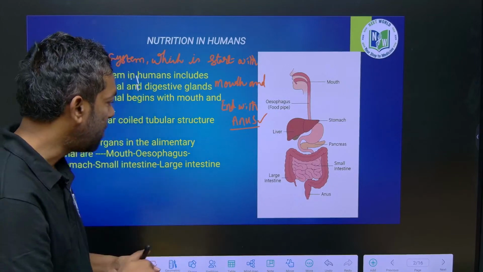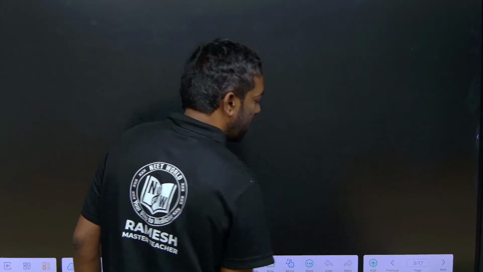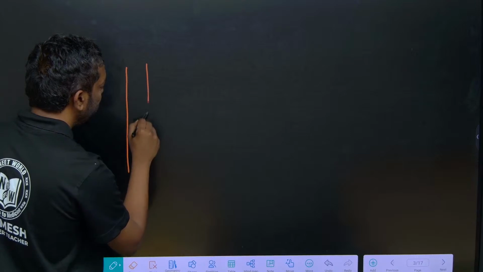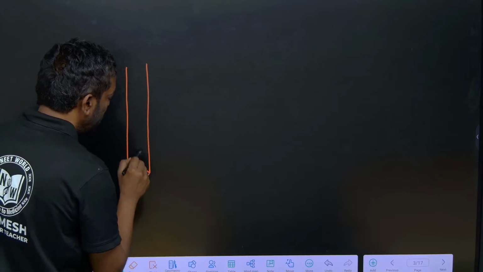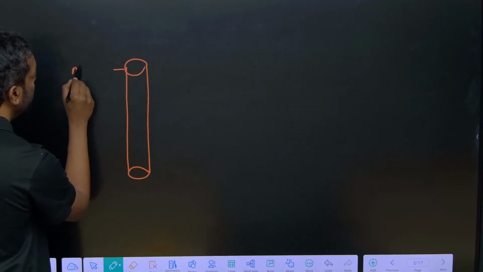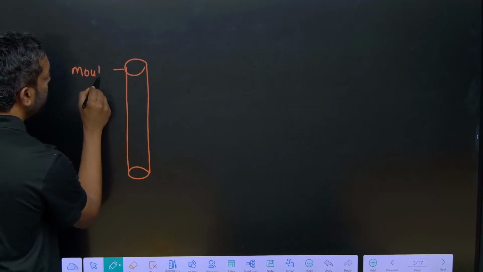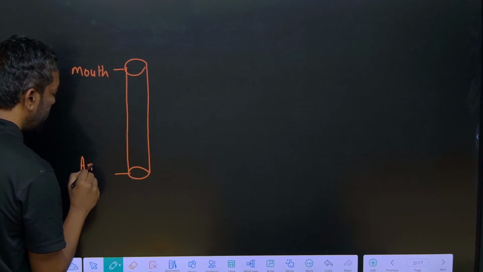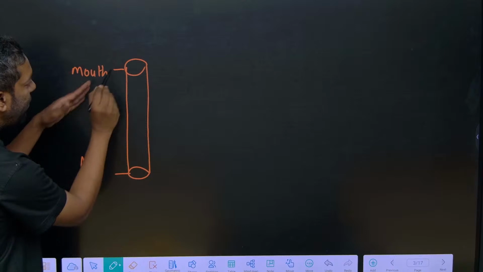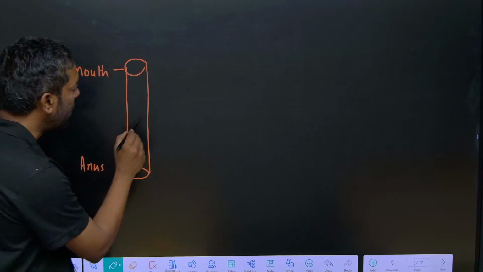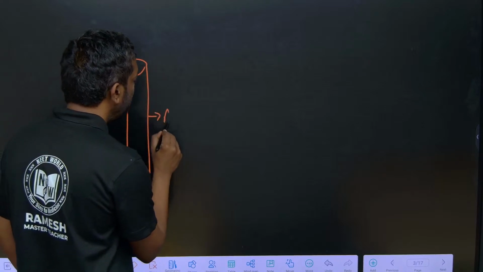I am going to tell you guys very simply, just look at this. This is the tube, guys. First the mouth and the anus, a definite mouth and a definite anus in the tube. This tube we can call the alimentary canal.